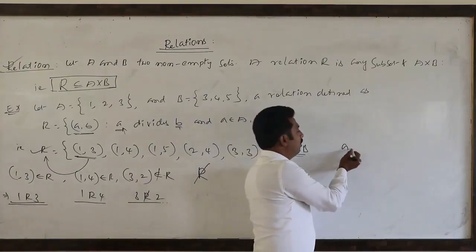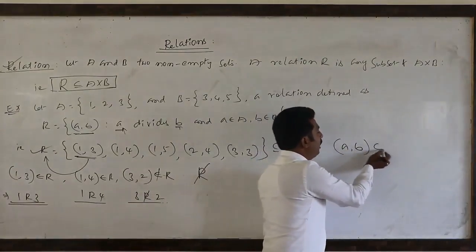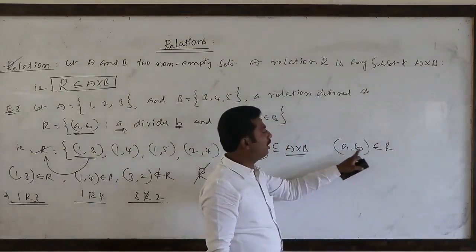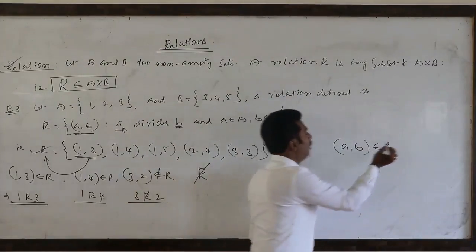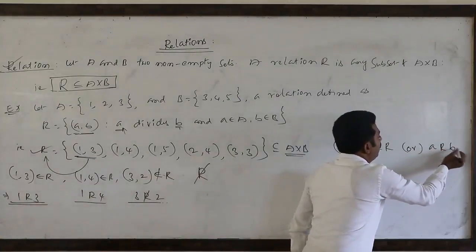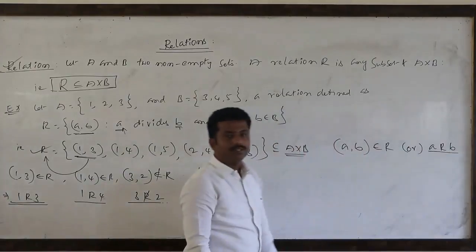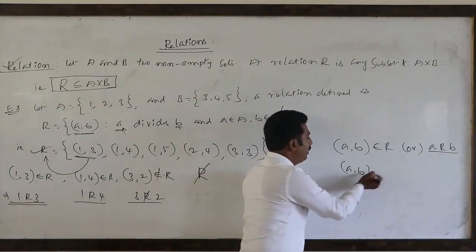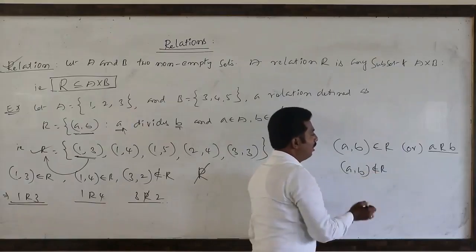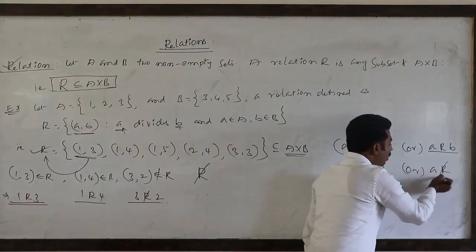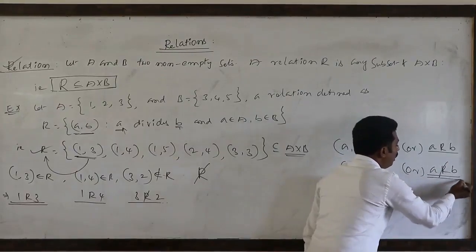This notation is most important in this topic. See here. Suppose any ordered pair (a, b) is present in capital R, how to represent it? (a, b) belongs to capital R means a is related to b. Suppose (a, b) does not belong to capital R, how to represent it? a is not related to b.